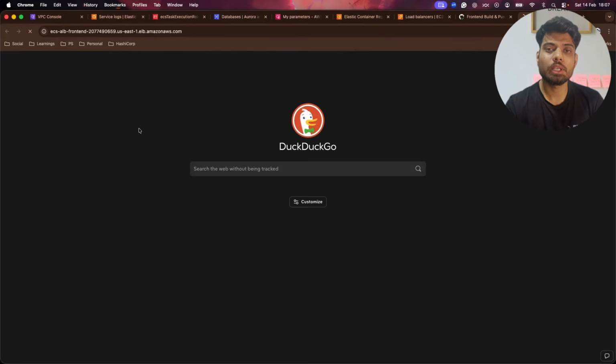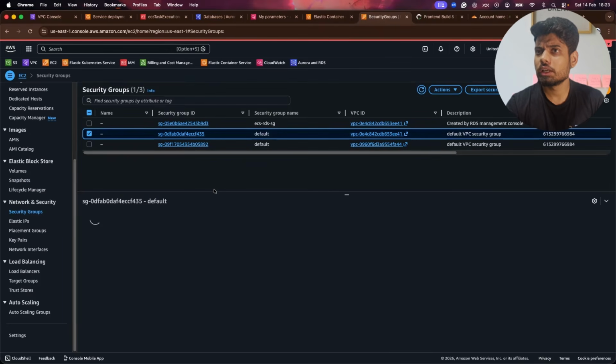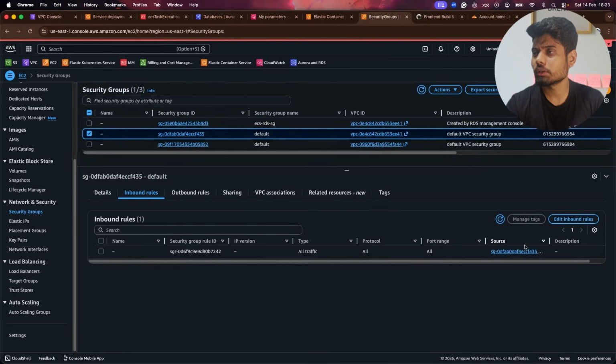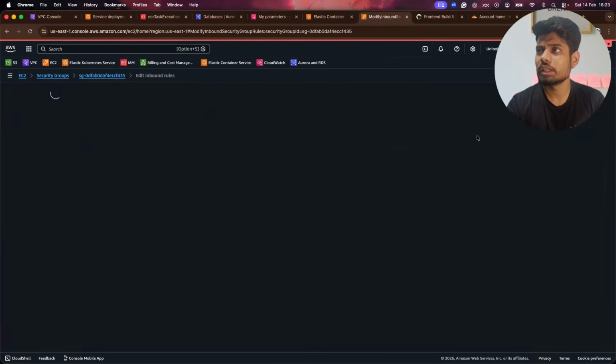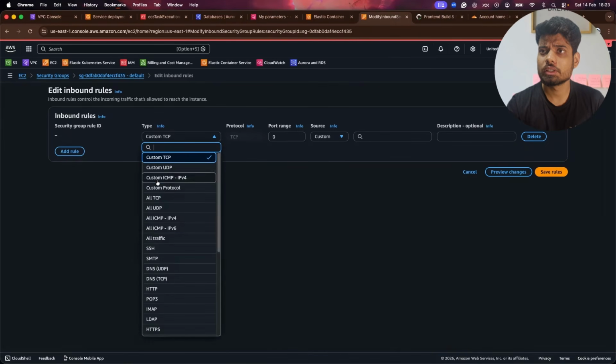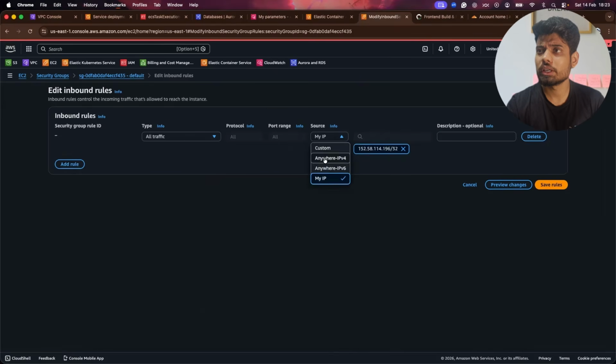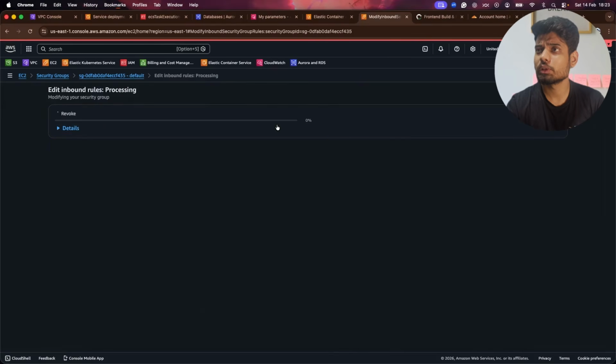So now it's not accessible, and we need to check because it is saying to try checking the connection or checking the proxy and firewall. So I think we did not update the inbound rules for our default security group. Here are our VPC security groups, and I'll click on this. By default, you can see the source is not correct. So we just need to delete this one, and I'll keep it all traffic for now because we just wanted to check. I will keep it anywhere IPv4 and click on save rules.